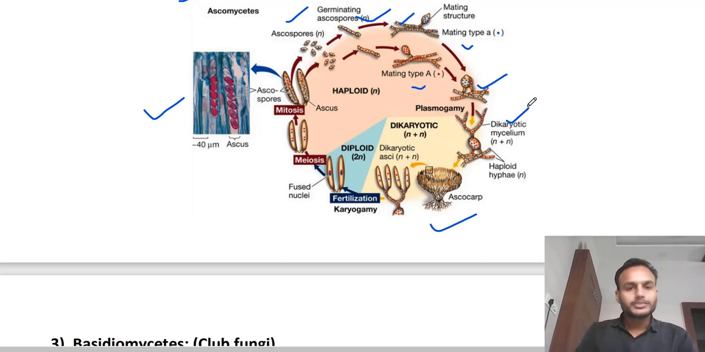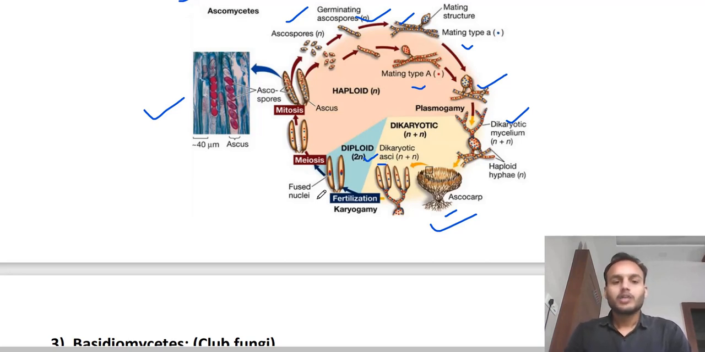So here it comes the dikaryon stage, which was absent in Phycomycetes. So here the dikaryon phase having two nuclei. Now they have produced ascocarp. This is the fruiting body having dikaryotic asci. Dikaryotic. Remember this thing, having two nuclei in the ascus.